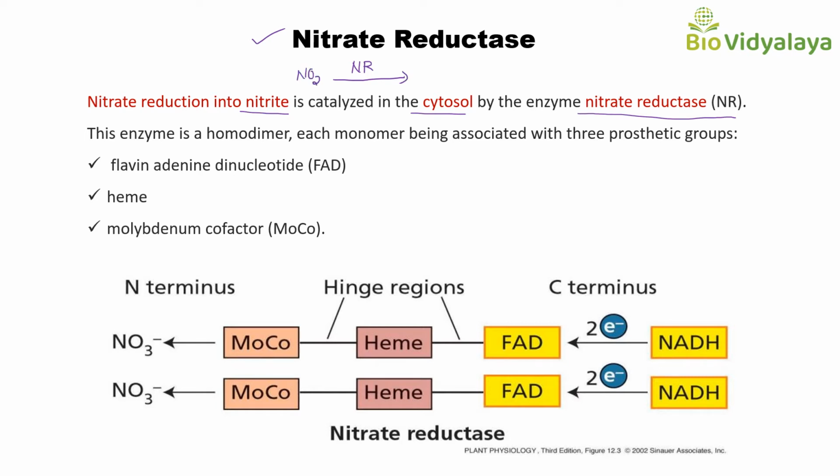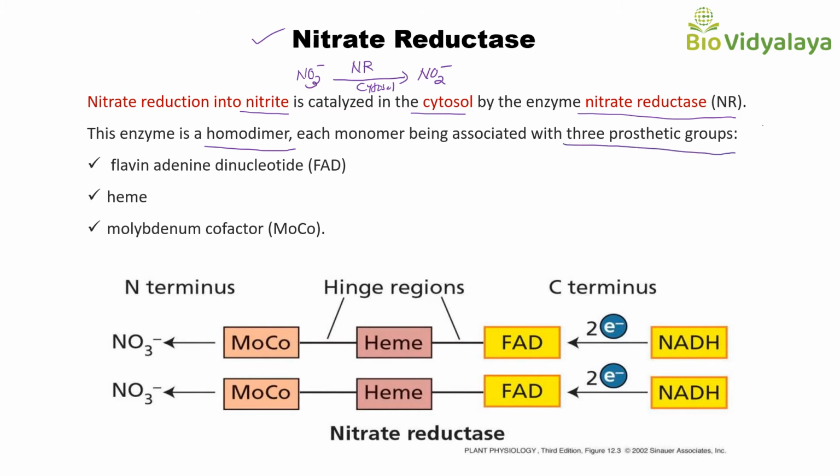This enzyme is a homodimer. Dimer means this enzyme is made up of two polypeptide chains. Homodimer means these two polypeptide chains are identical. This enzyme is a homodimer, each monomer being associated with three prosthetic groups.